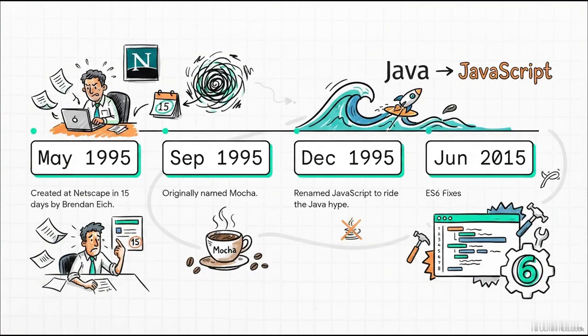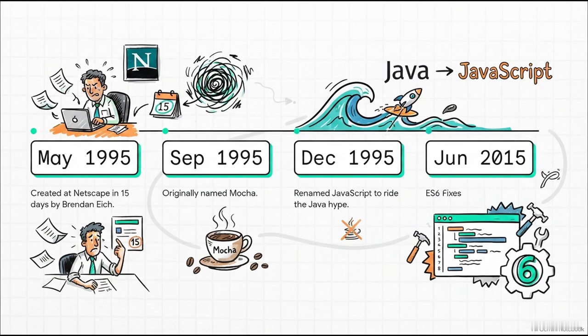To truly grasp modern JavaScript, we really have to travel back and look at its totally chaotic creation story. Back in May of 1995, Brendan Eich, who was working at Netscape, was tasked with creating a language to bring static web pages to life. And get this, he did it in a 15-day sprint. Originally, he called it Mocha, but by December of that year, Java was the massive, unstoppable hype in the tech world. So, in what was purely a brilliant marketing move, they renamed it JavaScript to ride that wave. And yeah, it has absolutely nothing to do with Java.